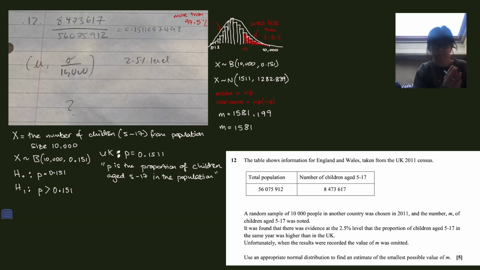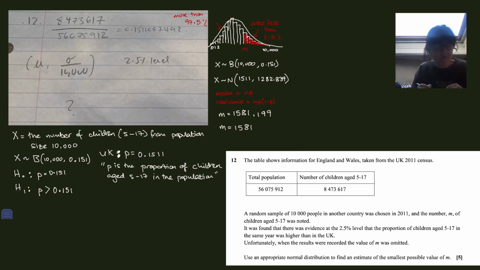Now, if m was 1581, is that area to the right less than 2.5%? I used exactly 2.5%, exactly 97.5% on the left. So at this stage, I am not 100% sure that this is the right number, but now I can do that simple trial and error with the binomial distribution to see what works.